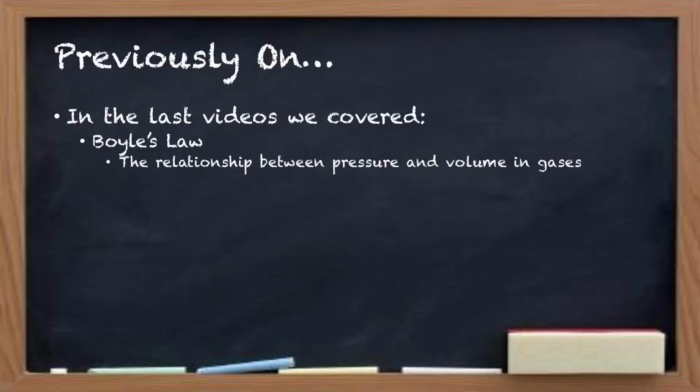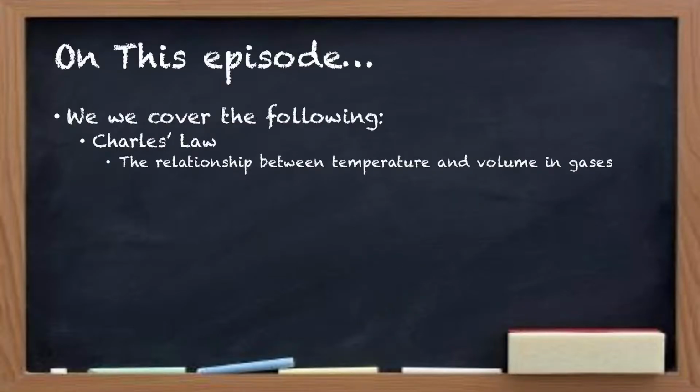So in the last video, we talked about Boyle's Law and the relationship between pressure and volume. And just to recap, that was an inverse relationship. So if pressure went up, volume went down. If pressure went down, volume went up. They do opposite things. Today, though, we're going to talk about Charles' Law, and that's the relationship between temperature and volume in gases.